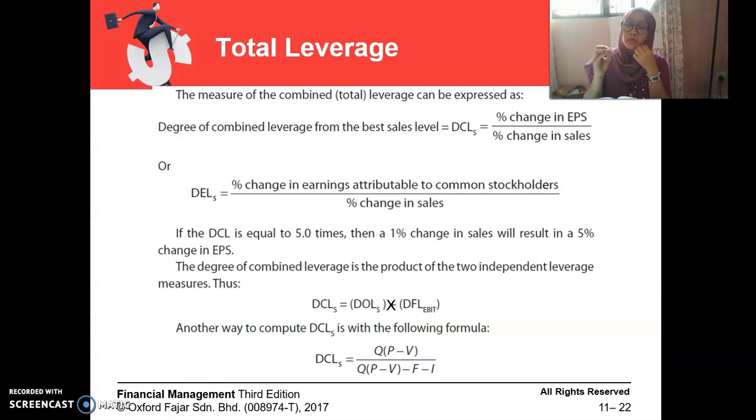You have to know how to calculate the weightage average cost of capital, WACC, as well as the leverage: degree of operating leverage, degree of financial leverage, and the combination of both, which is total leverage. So just be alert to that calculation and formula for this topic.